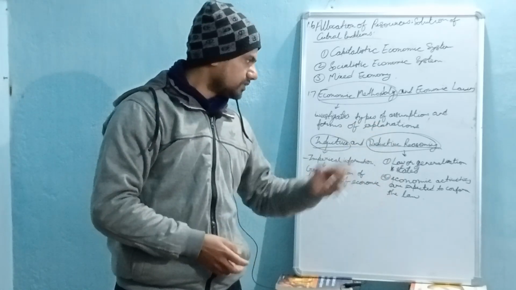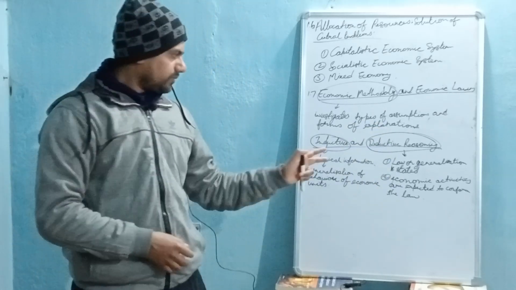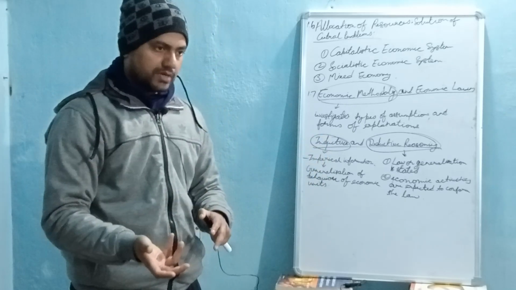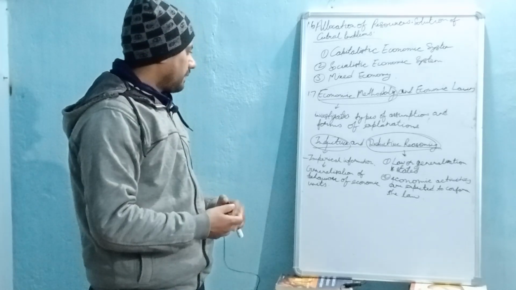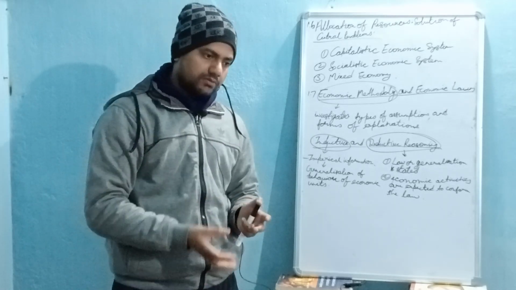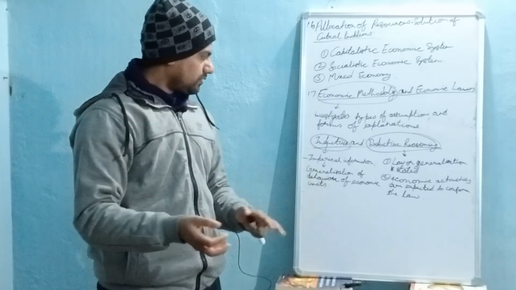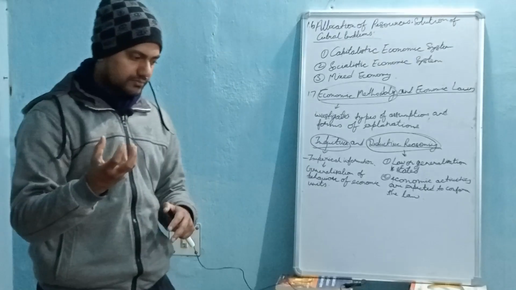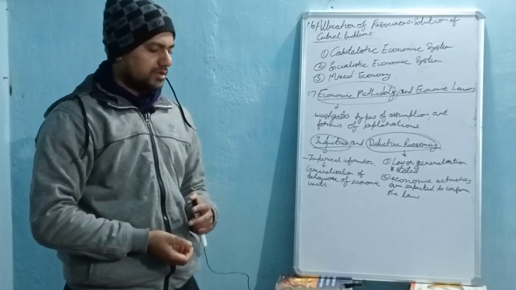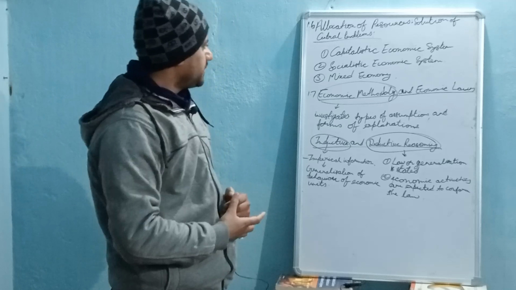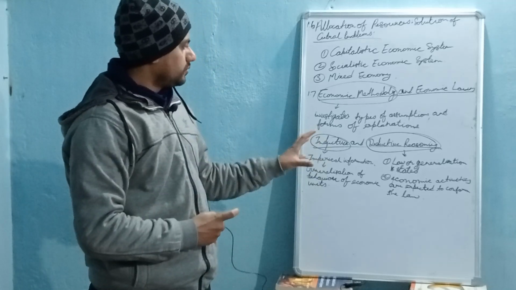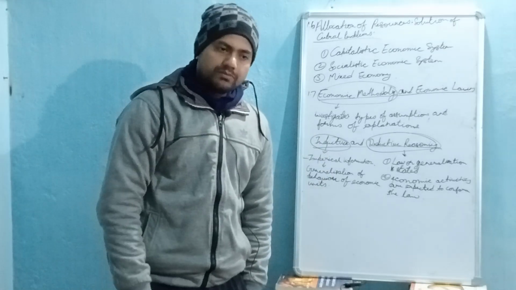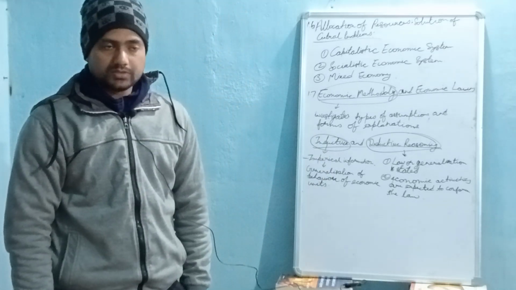Okay, that is in case of deductive reasoning. And in case of inductive, data is first of all collected about the economic behavior of different economic units, and then by using the information from that data, generalization of the behavior of economic units is worked out. So these are two ways to explain the economic behavior of different economic units in this economic system.